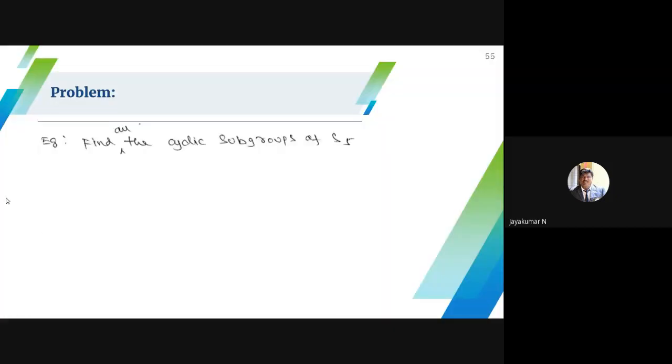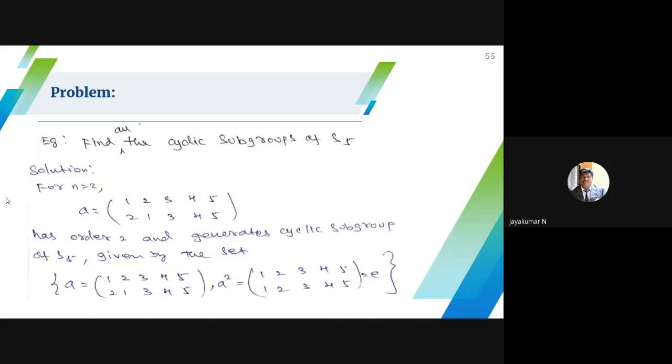Next problem. Find all the cyclic subgroups of S5. Please note it down. S5 is non-abelian. I already told you that Sn, where n is greater than or equal to 3, is a symmetric group and is not an abelian group. So I have to find all the cyclic subgroups of S5. I don't know whether S5 is cyclic or not, but I have to find the cyclic subgroups. Every group has a cyclic subgroup.